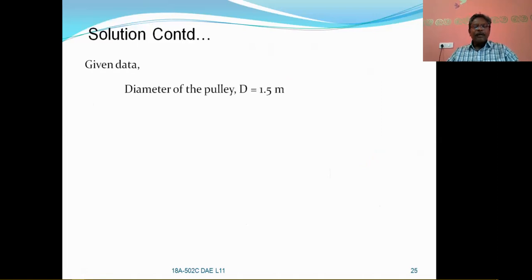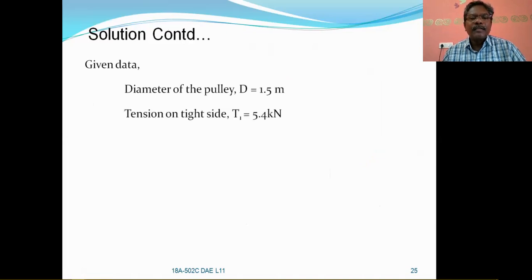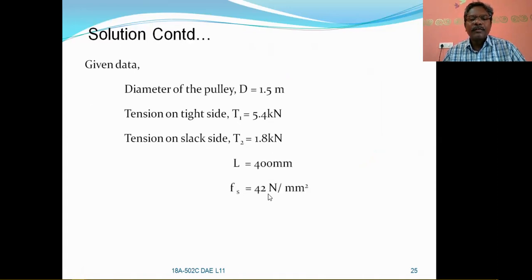So diameter of the pulley D is equal to 1.5 meters, tension on tight side T1 is equal to 5.4 kilonewtons, tension on slack side T2 is equal to 1.8 kilonewtons, L is equal to 400 millimeters, and Fs is equal to 42 Newton per millimeter square.